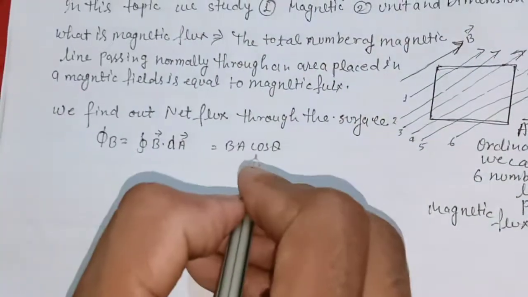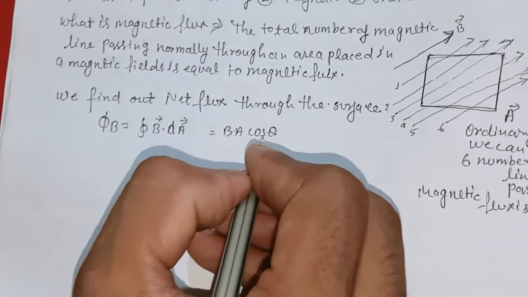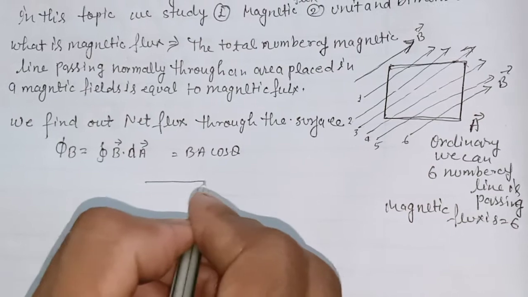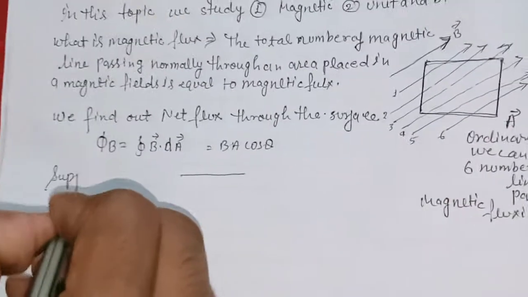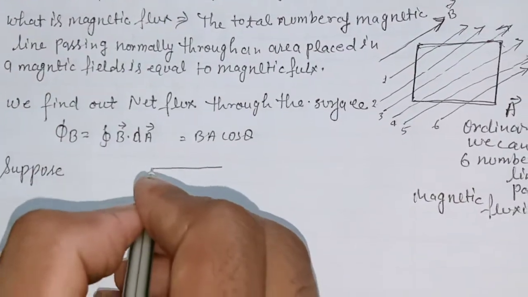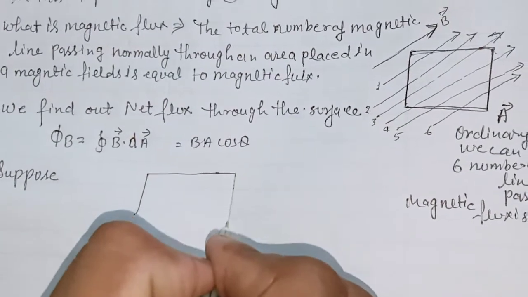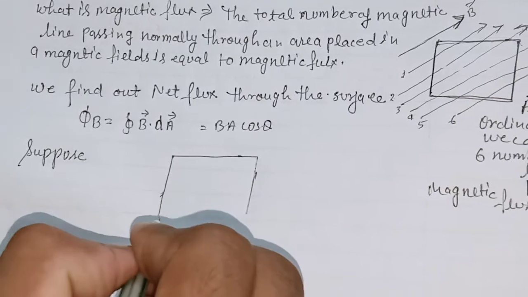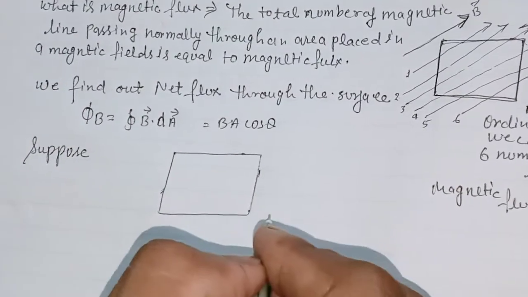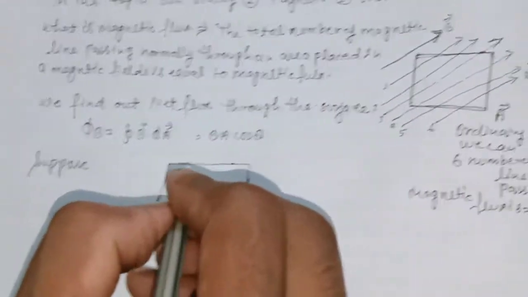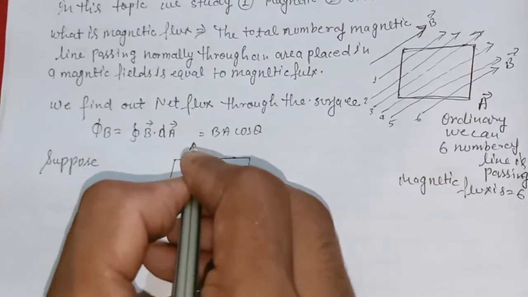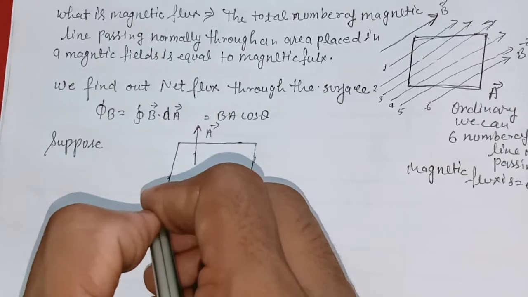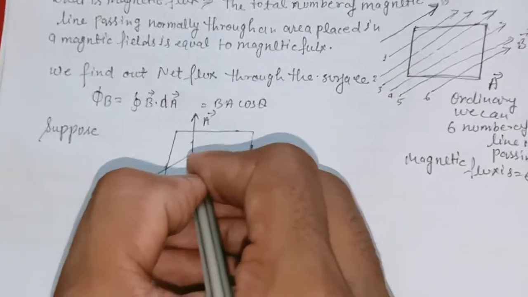Now I am going to explain where theta comes from. Suppose it is an area and its area vector is this A vector. Now the field line is passing in this situation.